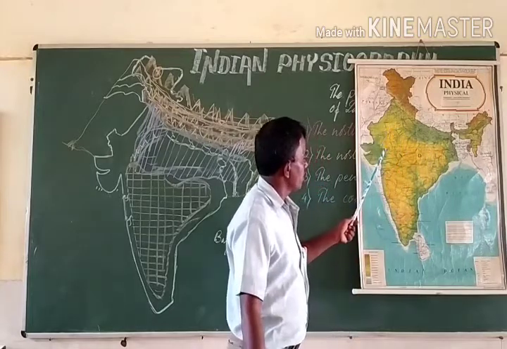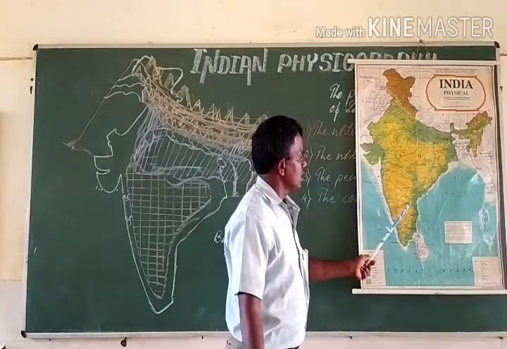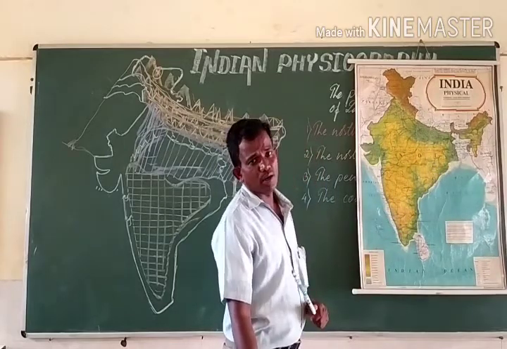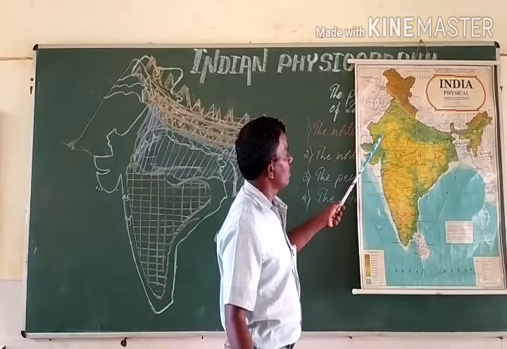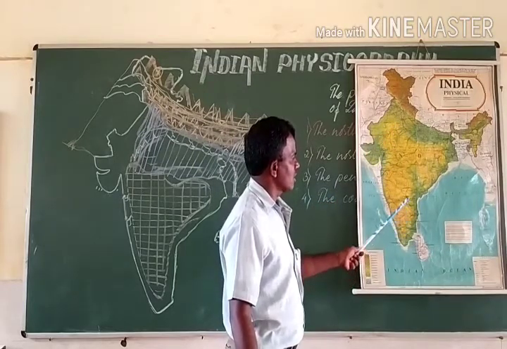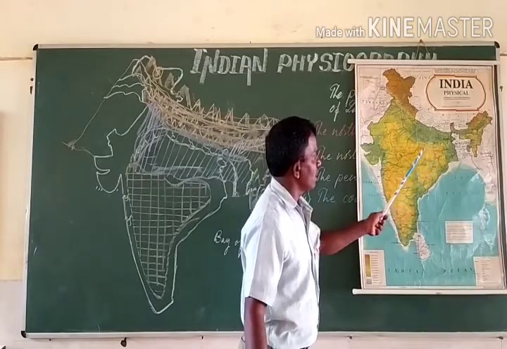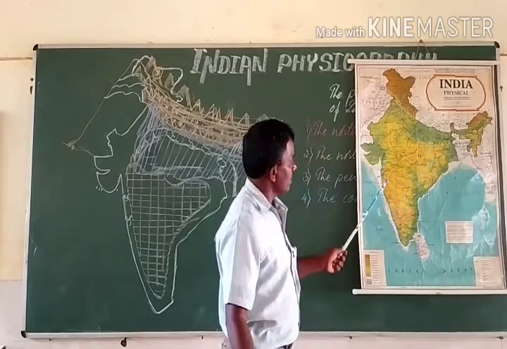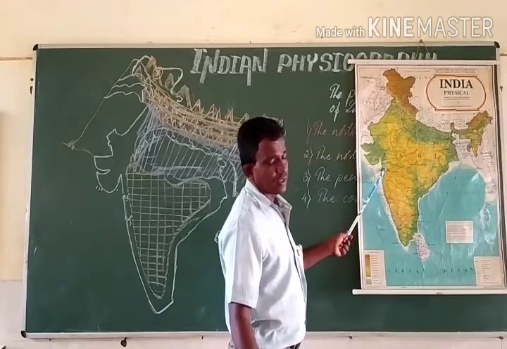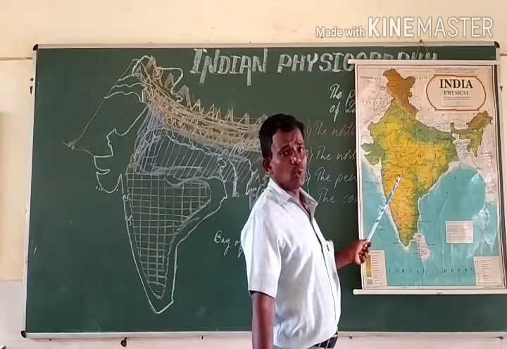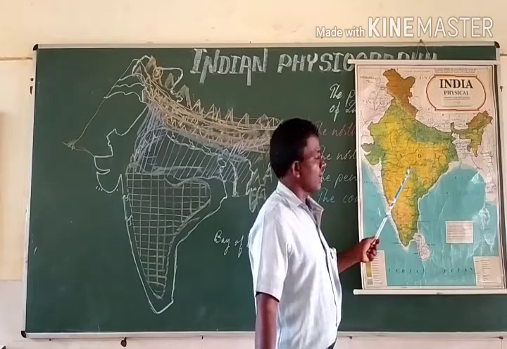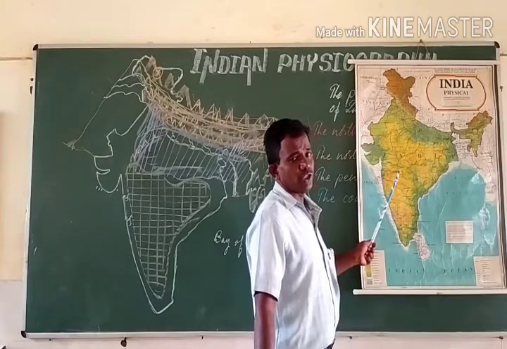So the peninsular plateau is surrounded by these particular ranges of the mountains. Say Aravalli mountains on the northwest, Western Ghats on the west, Eastern Ghats on the east, and Rajmahal Hills on the east. In the middle of the peninsular plateau we have the other two ranges of the mountains which are called the Vindhya ranges and Satpura ranges.